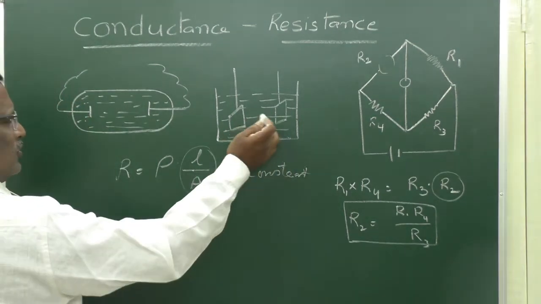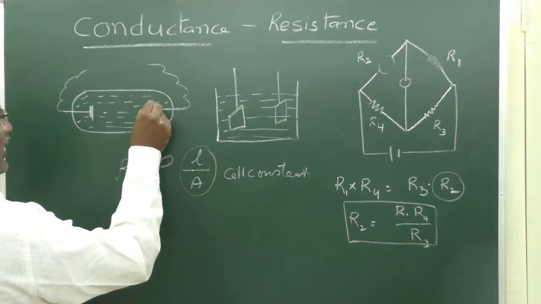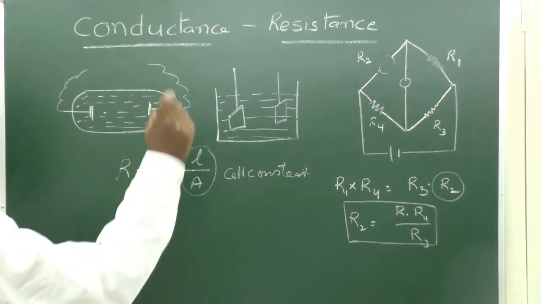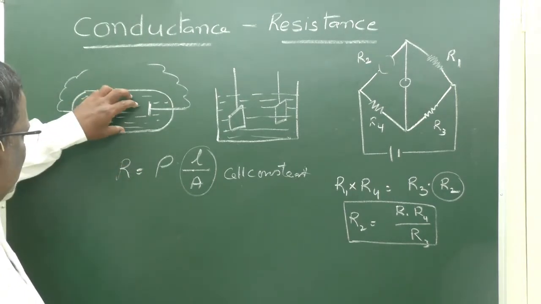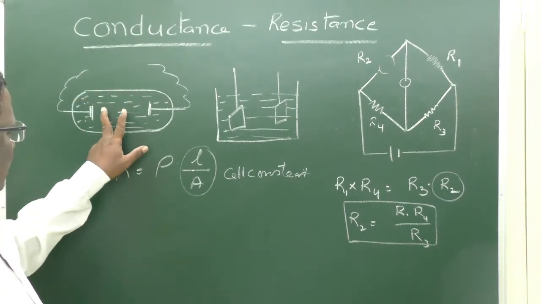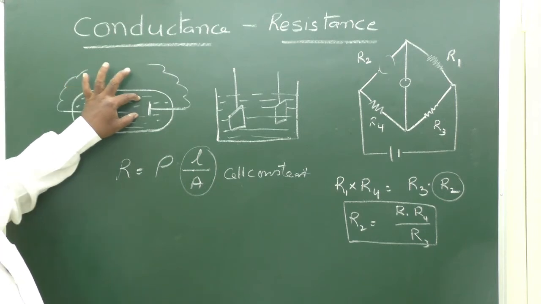So, these values as we described here may not be realistic as in the case of a metal, because the solution is completely present, and it is not possible to calculate the total ions present in between the electrodes.